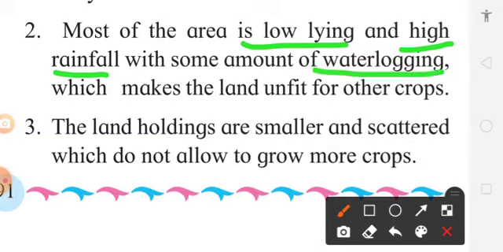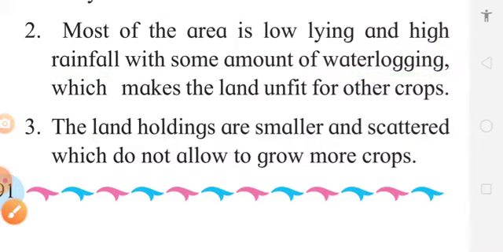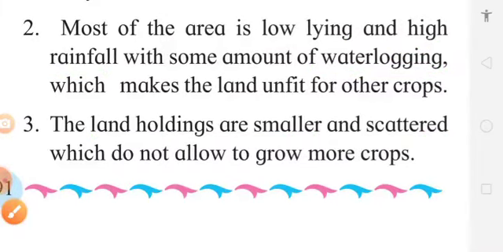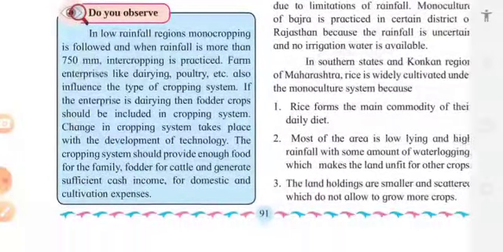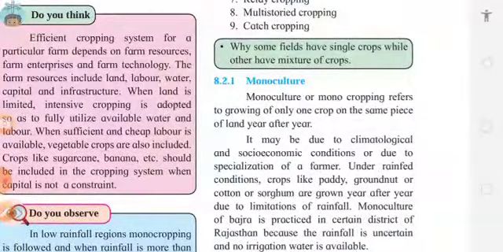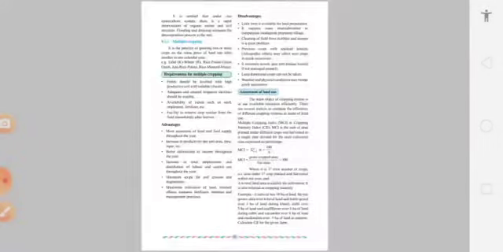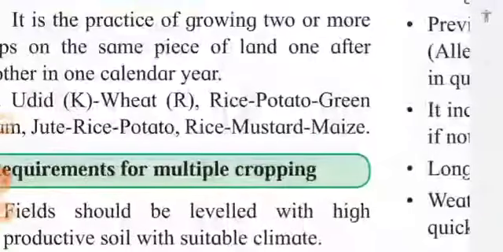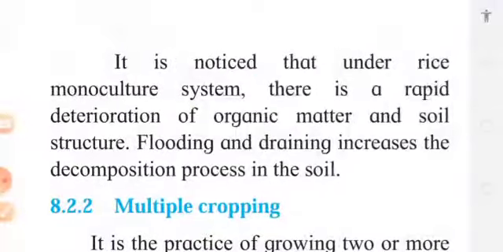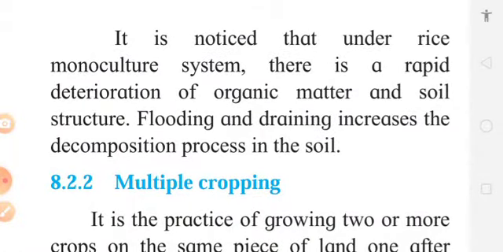That's why rice is cultivated on a large scale. Again, one more thing, the land holdings are very small and scattered, meaning the size of land is less, 1 acre, 2 acre, or like that. So in such condition, it is necessary to cultivate a single crop or monocrop.